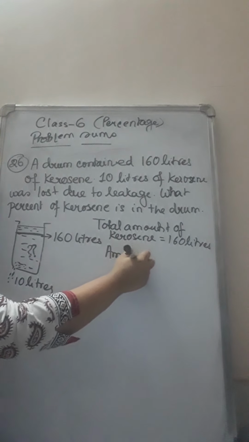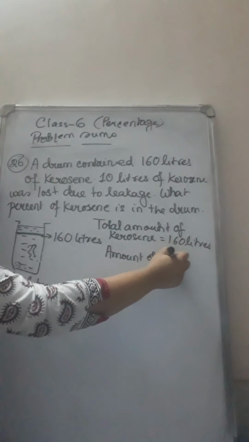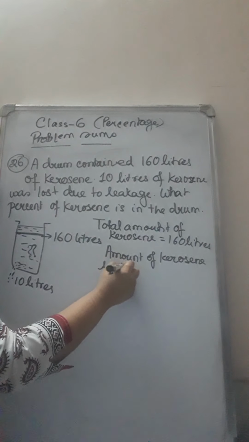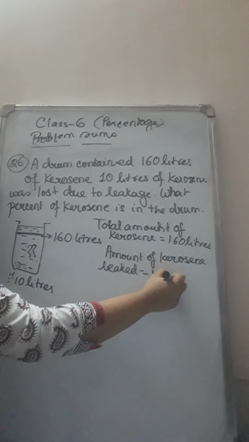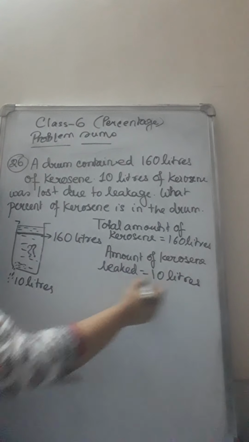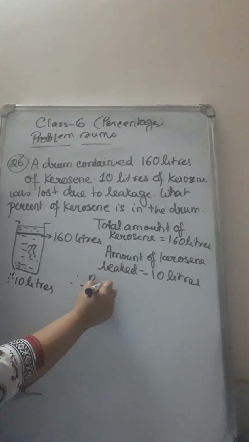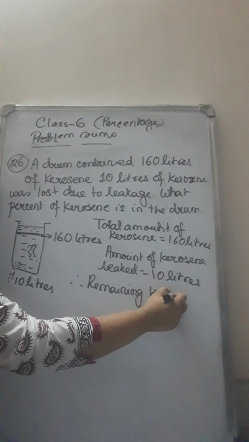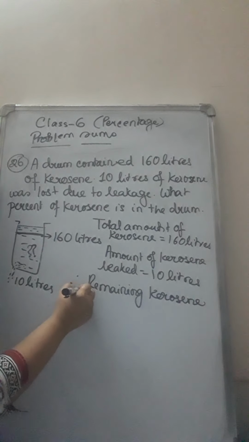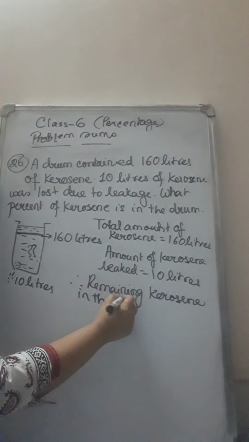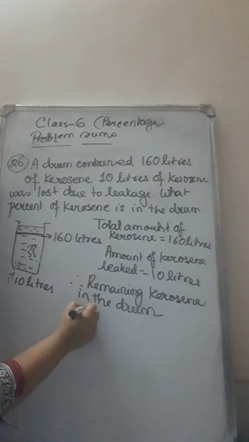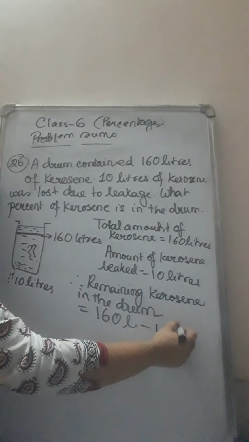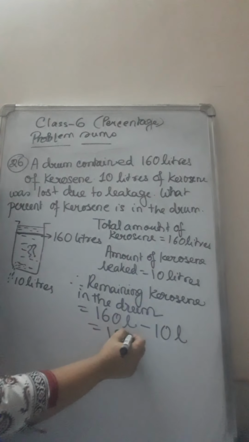Amount of kerosene leaked, 10 liters. Therefore, remaining kerosene in the drum will be total 160 liters minus 10 liters, which is equal to 150 liters.